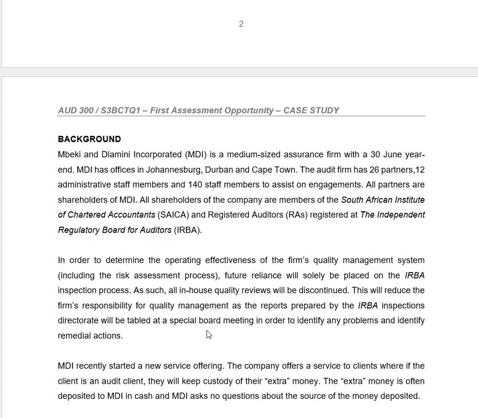So I had already said to you that it is incorrect for them to use information obtained by IRBA in their own quality management system assessment, as the firm is obliged to do their own work and not rely on the work performed by the other institution.